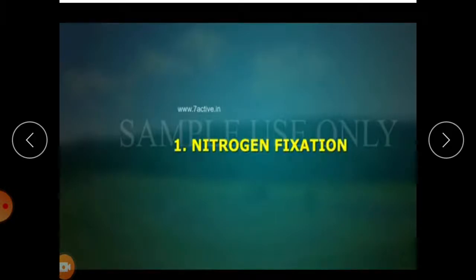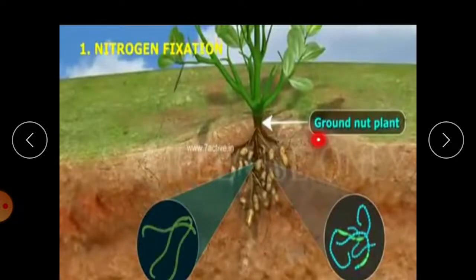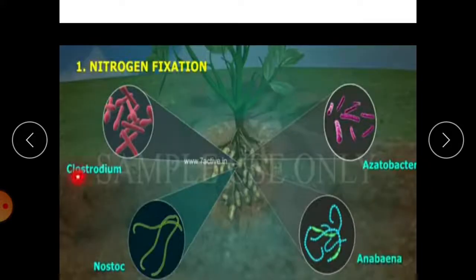Nitrogen fixation. The conversion of atmospheric nitrogen into ammonia for living organisms is known as nitrogen fixation. This process is carried out by leguminous plants such as groundnut plants, and even some bacteria. Some bacteria can fix atmospheric nitrogen, for example, Clostridium, Azotobacter, Nostoc, and Anabaena.